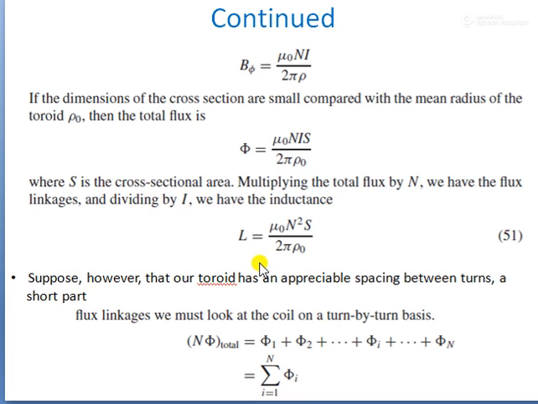Therefore L is the total flux linkage divided by the total current, that is mu N square I A by l I. So finally, the inductance of the solenoid is L equal to mu N square A divided by l. Remember, mu N square A divided by l. This is the equation for the inductance of the solenoid.